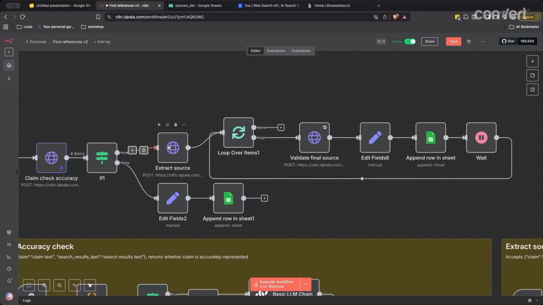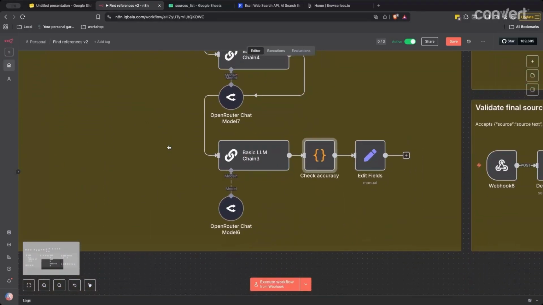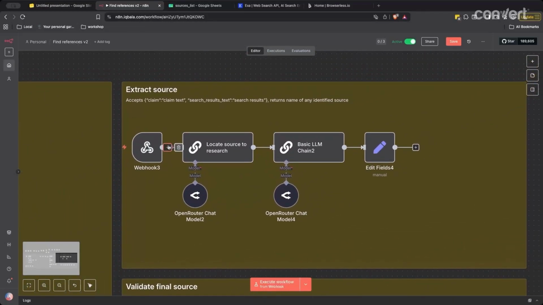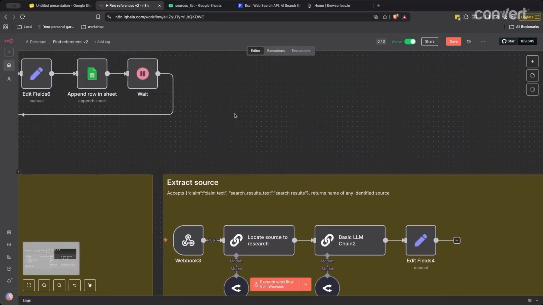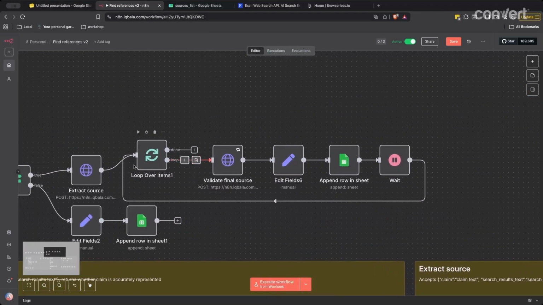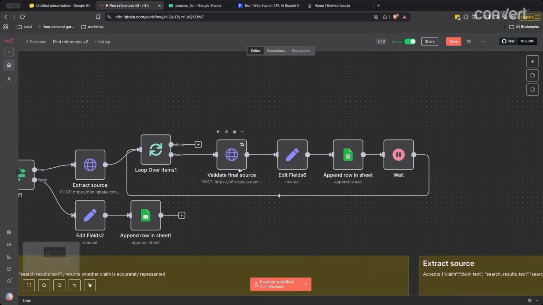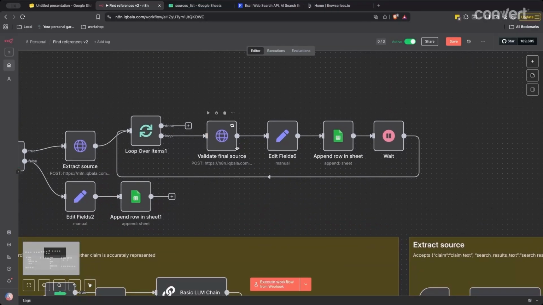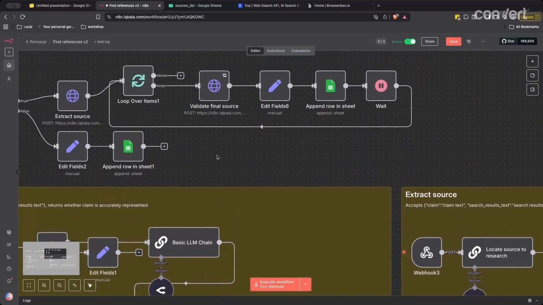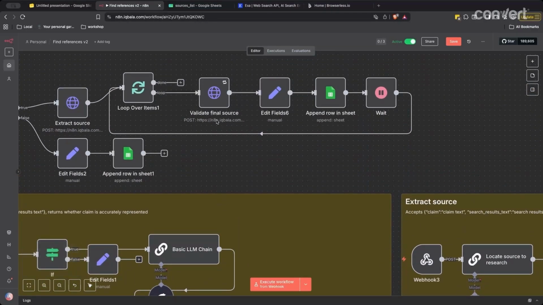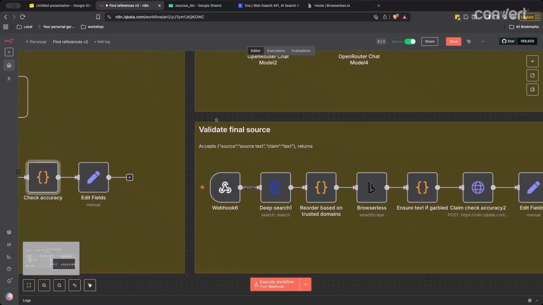If it succeeds, then it goes through extract source, which again does a self-reflection check as well. But it basically takes the search text, identifies any sort of source, and sees if there's a source mentioned. And then that source is returned along with each claim. And then each claim goes through another validation step. So this is the final validation step along with the source.